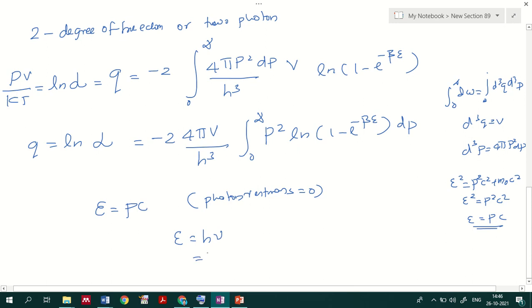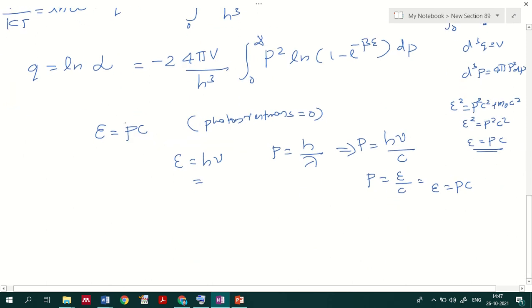We also know that p equals h by lambda, the de Broglie wavelength, so p equals h nu by c. And h nu equals epsilon, the single particle energy. From this also you can identify the representation epsilon equals pc.